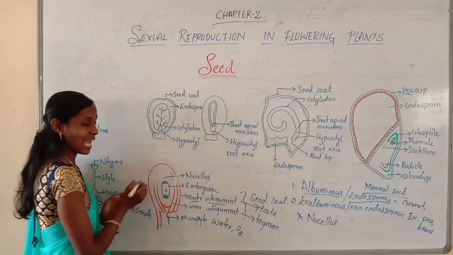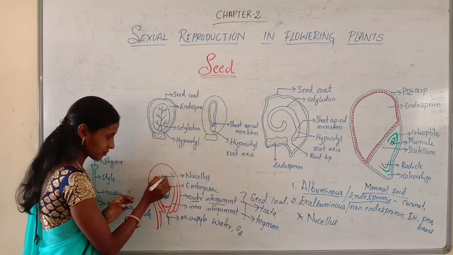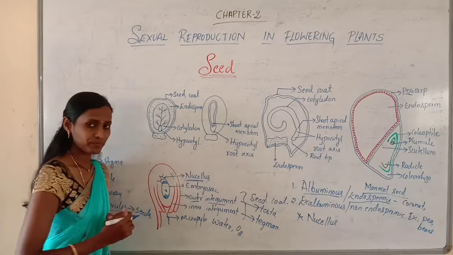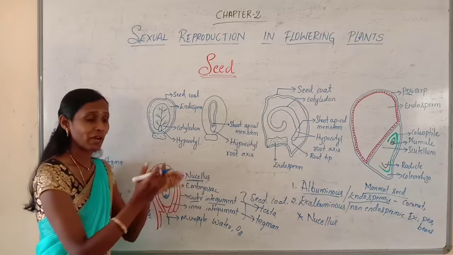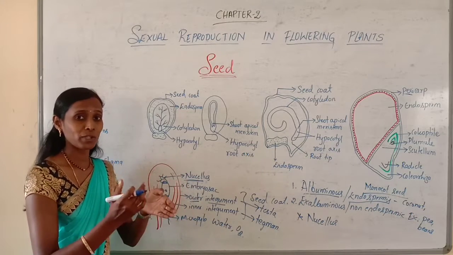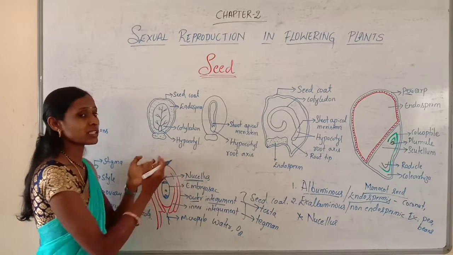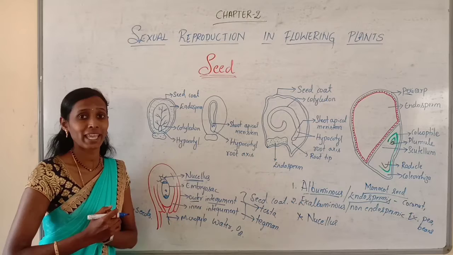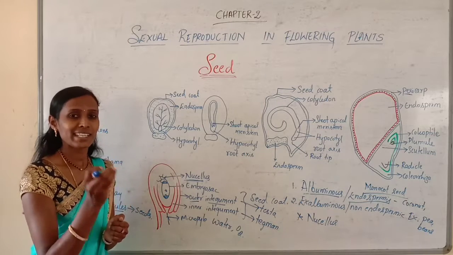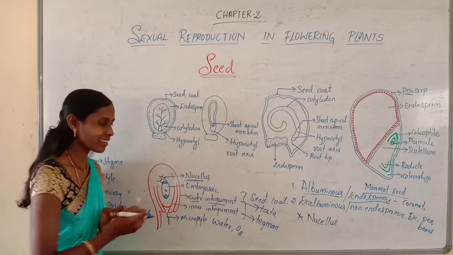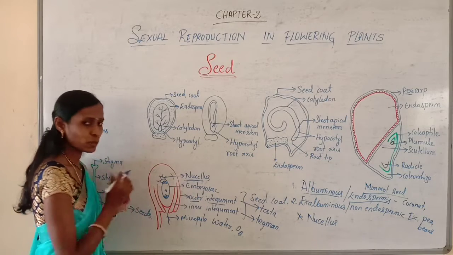Around the embryo sac, there is a nutritive tissue, a parenchymatous mass of cells called nucellus. Even during the development of the embryo, the nucellus is utilized along with the endosperm by the developing embryo. But in certain seeds, this nucellus may remain as a thin layer around the endosperm.